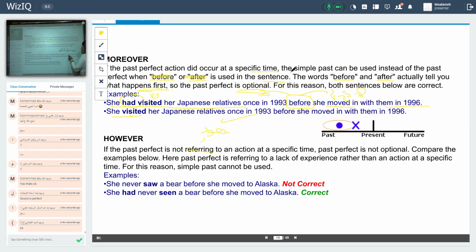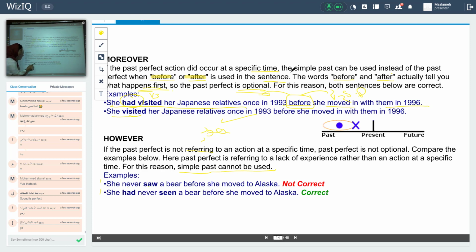Past perfect is not optional. Compare the examples below. Here, past perfect is referring to a lack of experience rather than an action at a specific time. For this reason, simple past cannot be used.